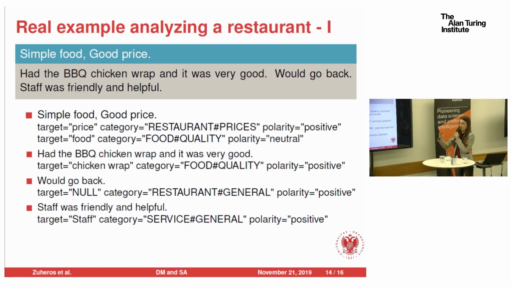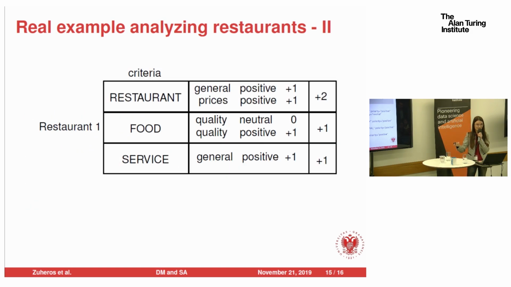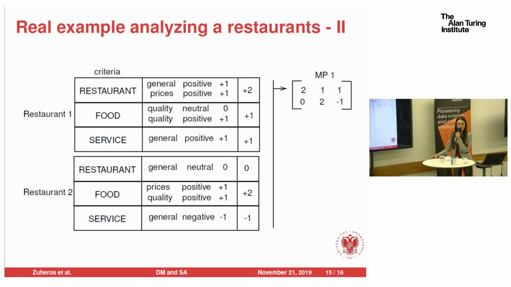So we have all the polarities, and we have to transform them into numerical numbers. Here, we have the numerical numbers for all this evaluation. We collect these numerical numbers for each criterion, so we have a numerical rating for each one. Let's suppose that the expert has also evaluated another restaurant. Let's suppose that those are the evaluations.